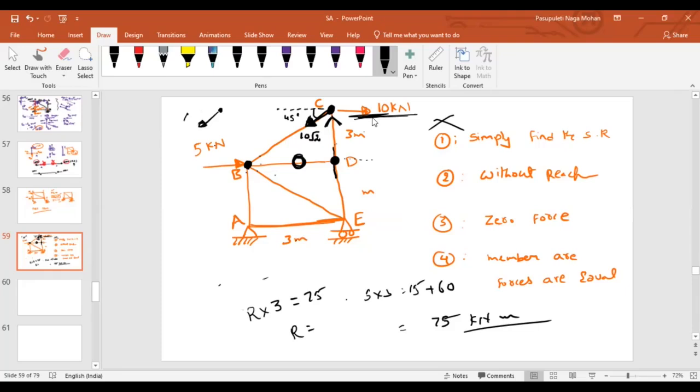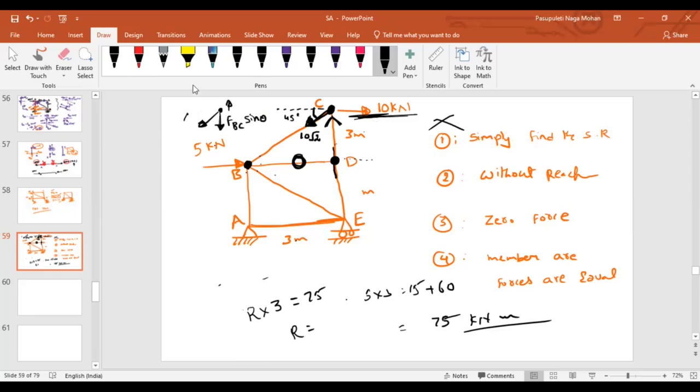If you resolve this force along the vertical direction, it will act downward. This is FBC sin theta, because the angle here I consider is with respect to horizontal. To balance this, member CD should act in which direction? Obviously, since this is downward, to balance it, that should act in the upward direction.